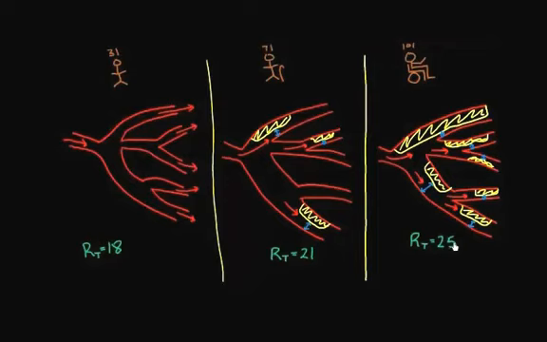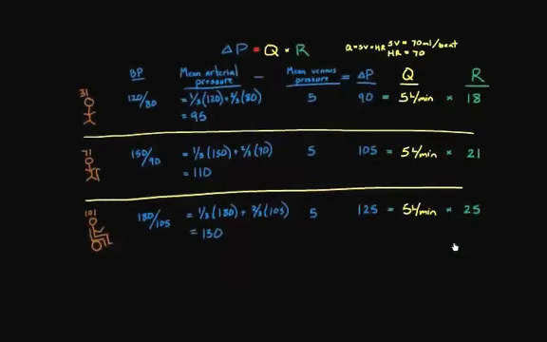So now you can see how eating a certain way and not exercising is going to lead to potentially developing these plaques that act as roadblocks and get in the way of blood flow. The reason that's a problem is that, as we see now, the radius gets smaller, the resistance goes up. And in the previous slide, we can see that as the resistance goes up, assuming the other things stay the same, your blood pressure can go up.